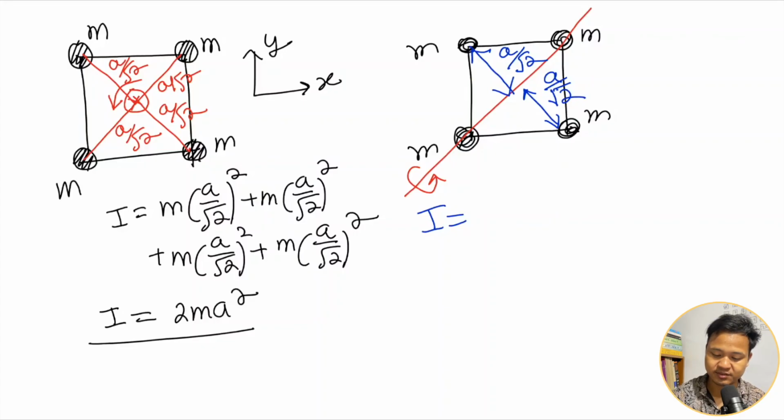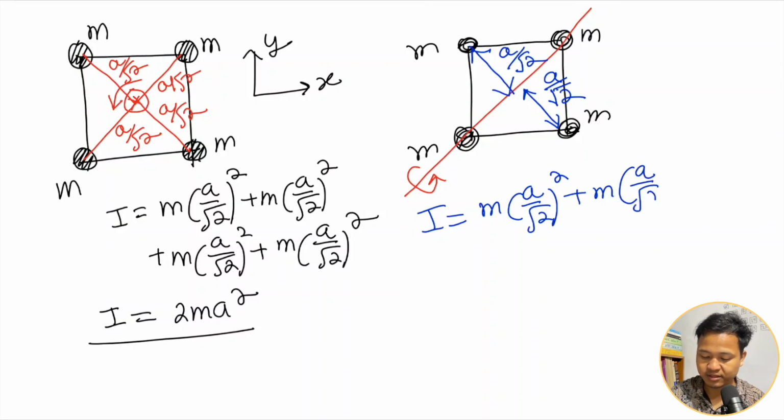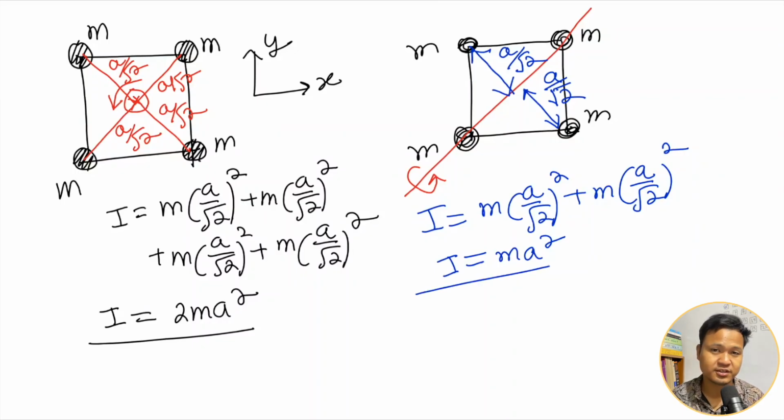So here what is the moment of inertia? M into A by root 2 whole squared plus m into A by root 2 whole squared. So A by root 2 whole squared is A squared by 2. Now A squared by 2 plus A squared by 2, you have ma squared. Okay, that is your moment of inertia.